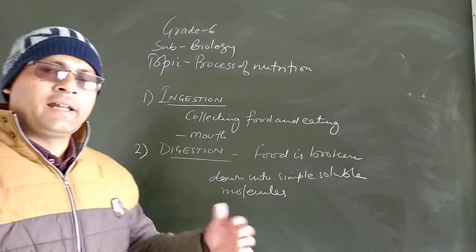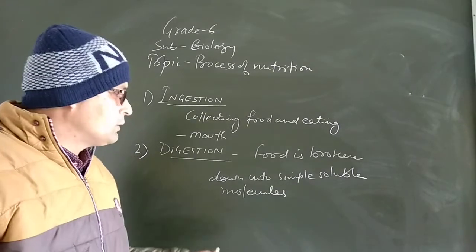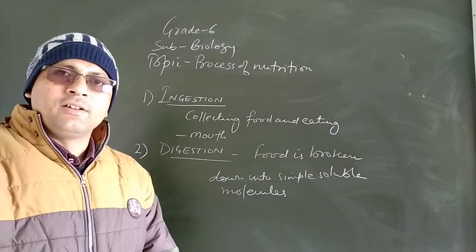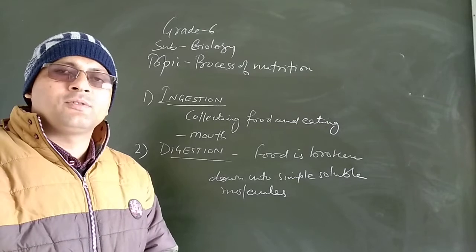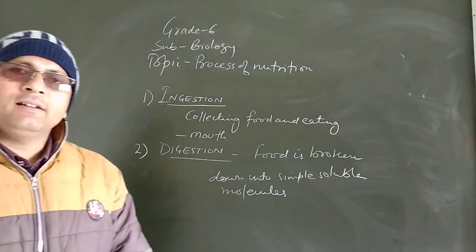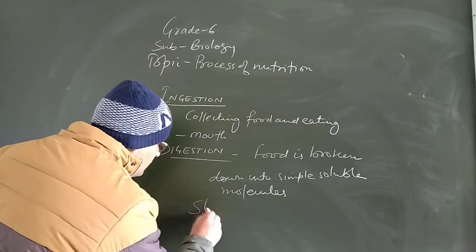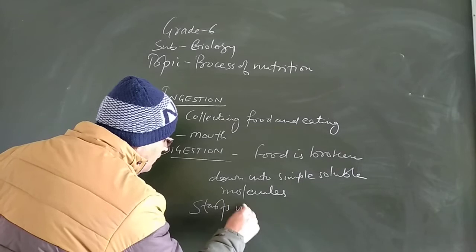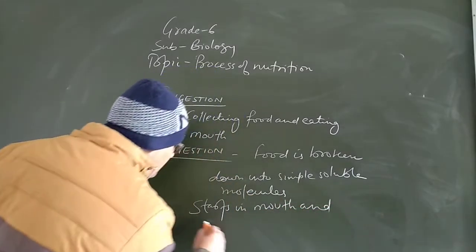The breaking down of food into simple soluble molecules is known as digestion. The process of digestion involves various enzymes. This process again starts in the mouth and completes in the stomach.